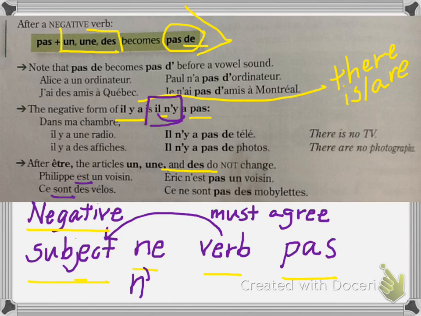So again, all we're saying is that in negative sentences, so anytime we have ne, verb, and pas, the article that's going to come after it is always going to be de, or d' if our noun starts with a vowel or a silent H, if our article started out as un, une, or des.